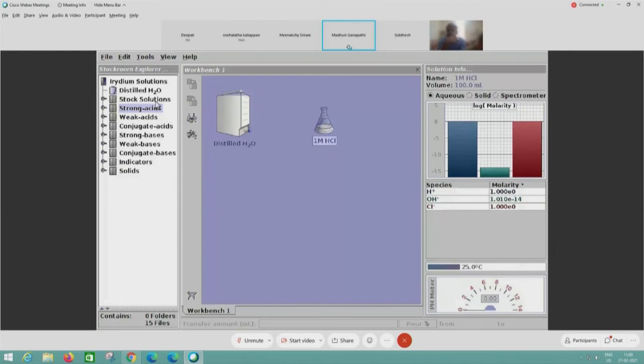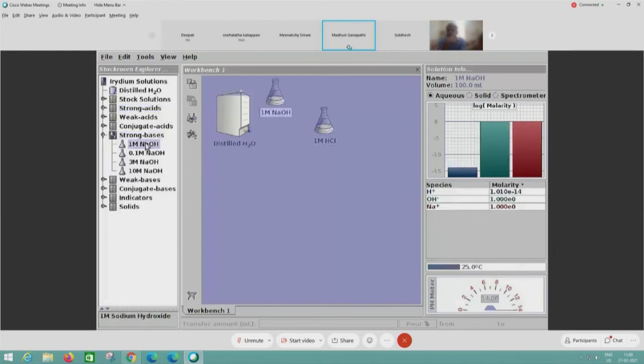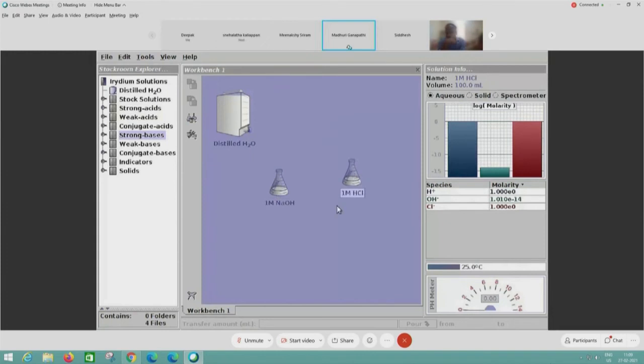In the same way, if I take sodium hydroxide from strong bases, 1m sodium hydroxide, now you can see the difference here. If I click on sodium hydroxide, you can see the same thing. Sodium hydroxide has sodium ion and hydroxide ion to a larger extent, 1:1 ratio, and a little amount of hydrogen, because this is a solution.